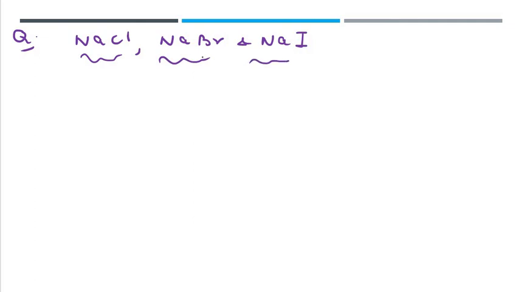Let us consider an example. For example, we have been given NaCl, NaBr and NaI. Now, if we are asked which one of these three has a greater covalent character, you can see that all the cations are the same, but the anions are Cl minus, Br minus and I minus.